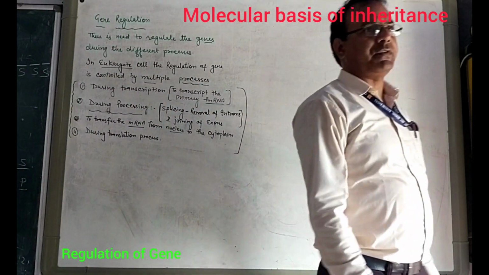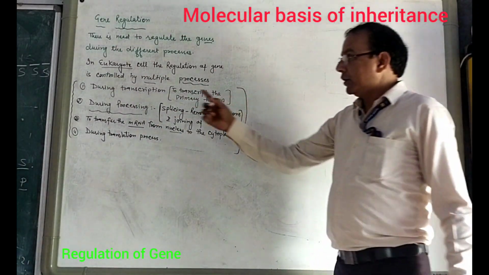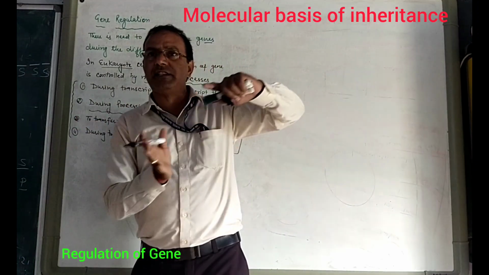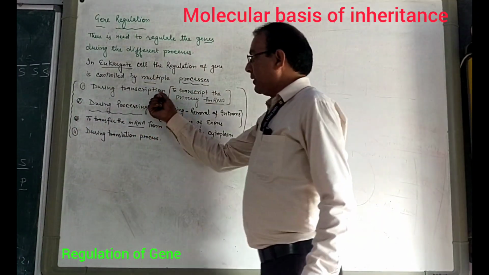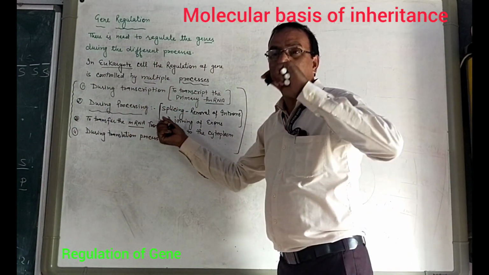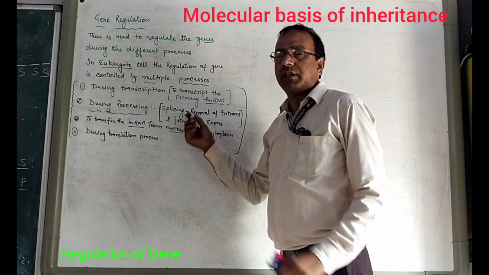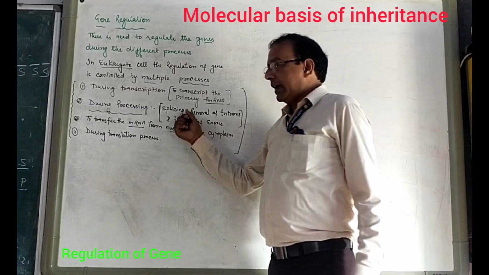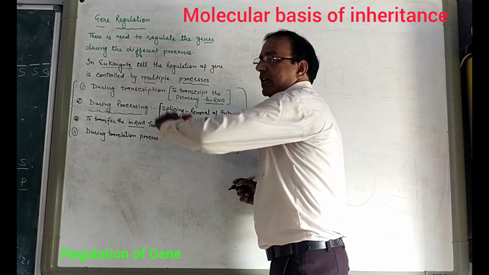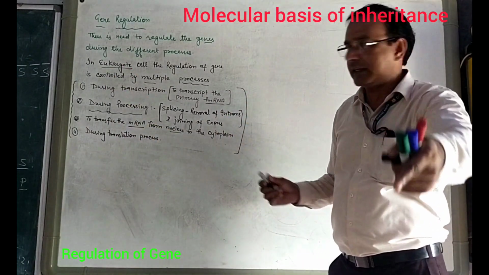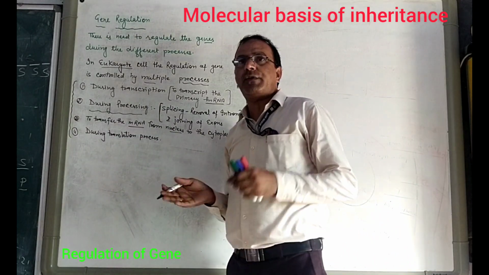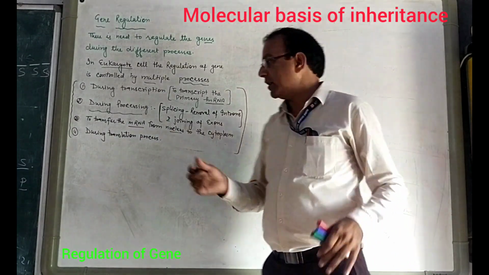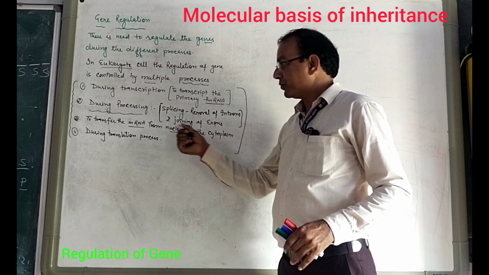The first is transcription, where DNA changes into mRNA. After that, during processing and splicing, introns are removed and exons are joined. Then the mRNA is transferred from the nucleus to the cytoplasm, which also requires gene regulation.